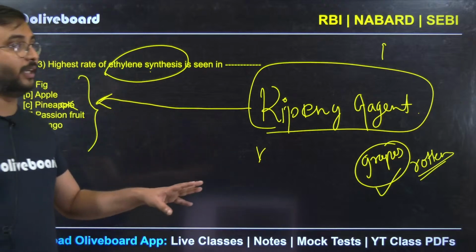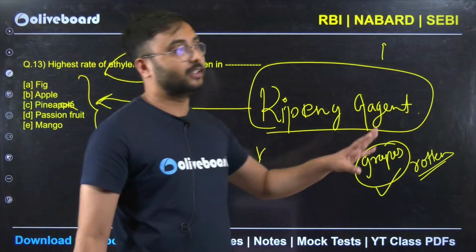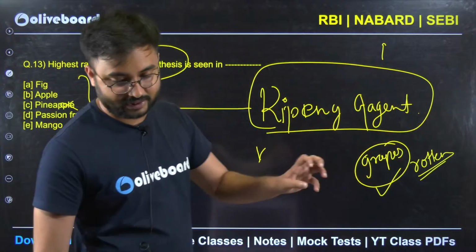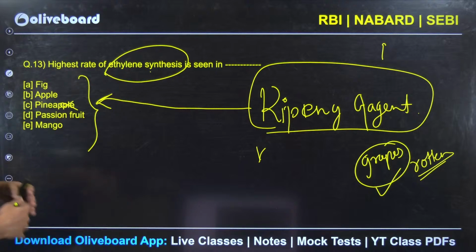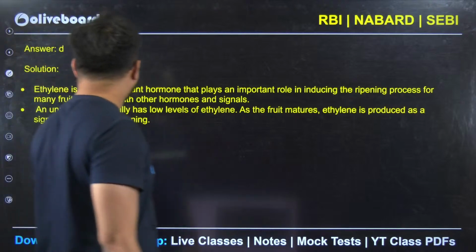Grapes will become sweet only if you keep them on the branches itself, if you don't harvest them. So the ripening agent when we are talking about is ethylene synthesis, and the highest rate of ethylene synthesis in a fruit is found in passion fruit. Okay, so passion fruit is the correct answer.